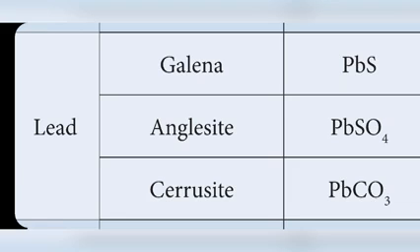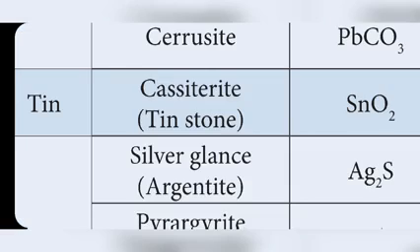Next metal, copper. The ores of copper: copper pyrite CuFeS2, copper glance Cu2S, cuprite Cu2O, malachite CuCO3.Cu(OH)2 and azurite 2CuCO3.Cu(OH)2. These are the ores of copper. If they ask to write the ores of copper, you have to write these names with formulas.